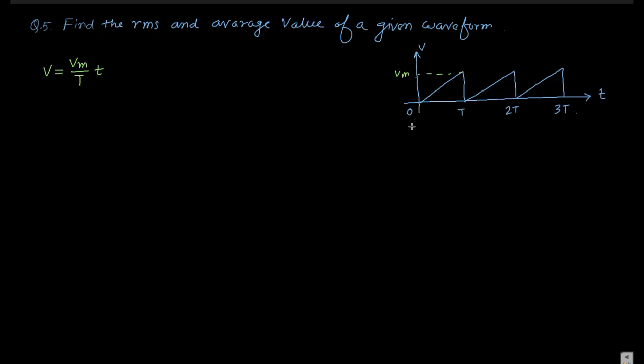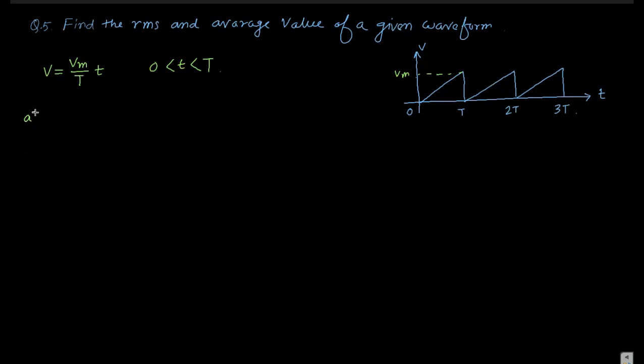This slope goes upward from 0 to t. So what is the domain of t? t can lie between 0 and t.